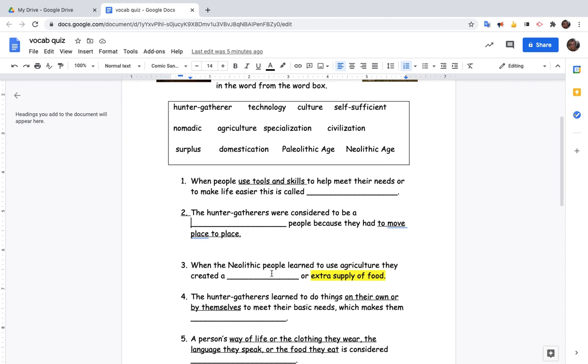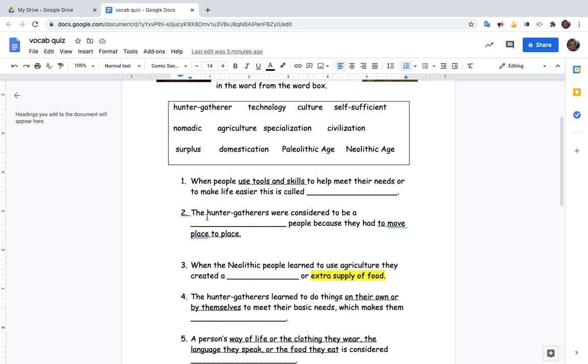Okay, so question number 1. When people use tools and skills to help meet their needs or to make life easier, this is called what? So using tools and skills, what is that called? Keyword being tool. So which word in the word box has to do with tools that may be used? So you'll either write it on the line or delete the line and write your answer to number 1.